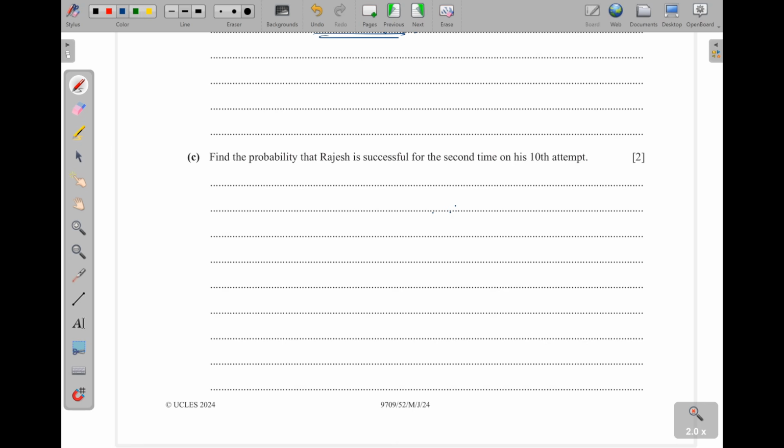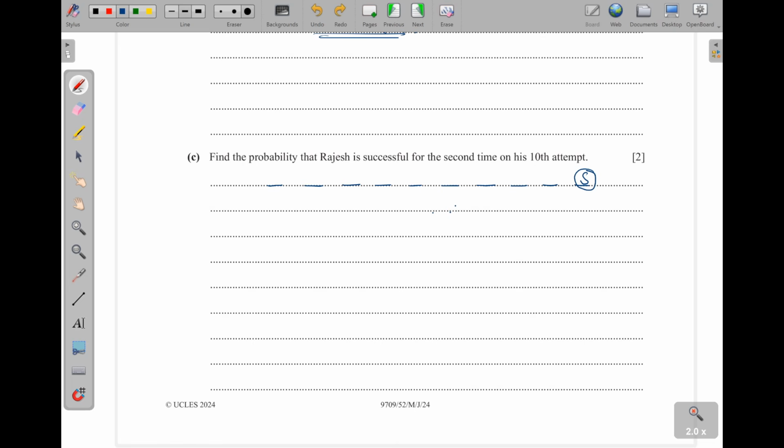Part C. Find the probability that Rajesh is successful for the second time on his 10th attempt. The second time on his 10th attempt. So I have an outline here: 1, 2, 3, 4, 5, 6, 7, 8, 9, 10. So he is successful here on the 10th time. That means here he is successful 1 time, and the rest are failures. So he can be successful here on the first time, then on the second time, maybe on the third time, like that.